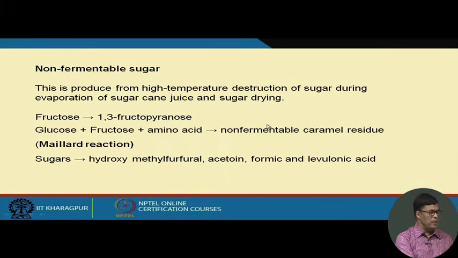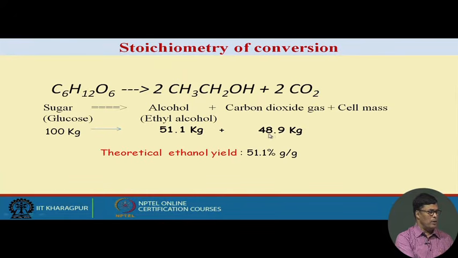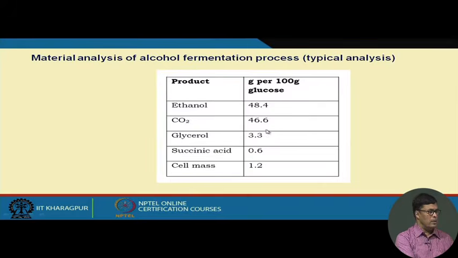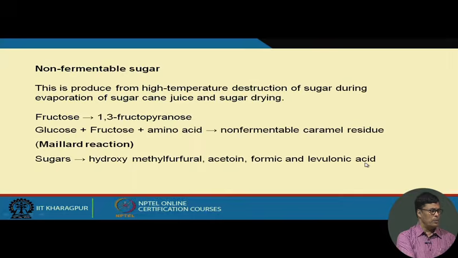We can see here that against 48.9 of carbon dioxide, here we have 46.6, glycerol 3.6, succinic acid 0.6, and cell mass. Besides that, it produces fusel oil. Fusel oil is nothing but the higher alcohols that are also produced during this fermentation process.